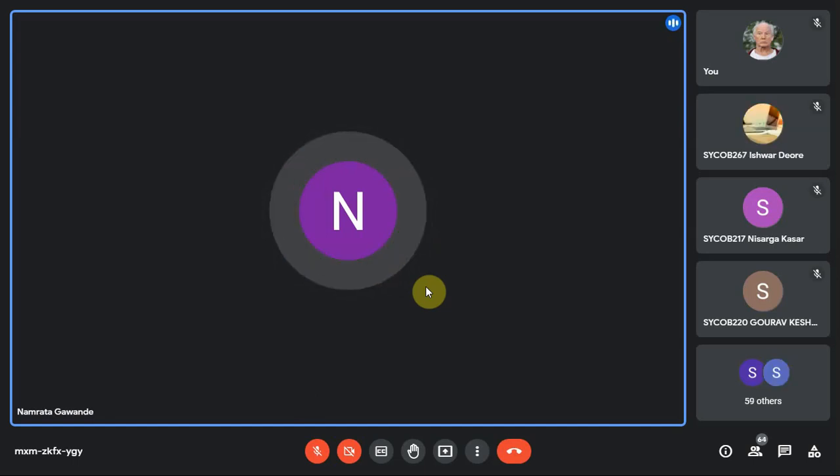Okay, so today we'll now start with the next topic, that is K-map. Boolean algebra notes are available on the classroom. Students, try to practice the examples given.